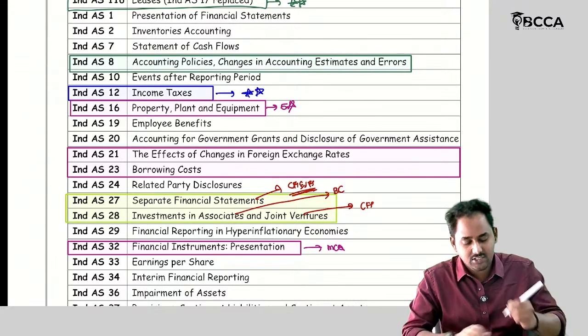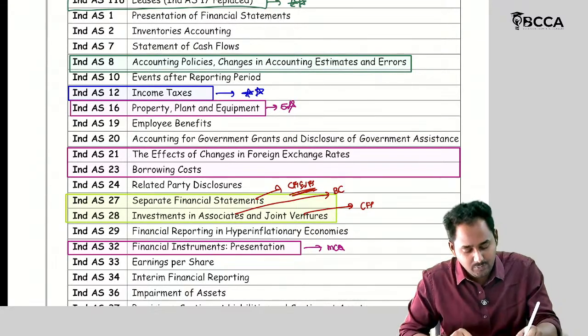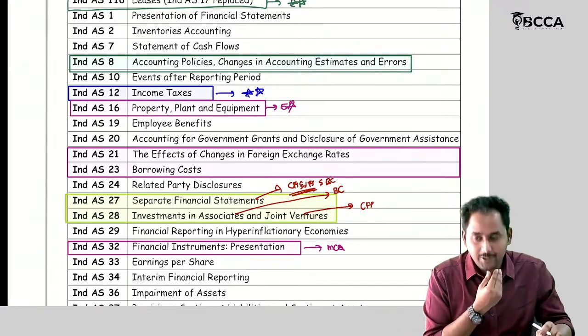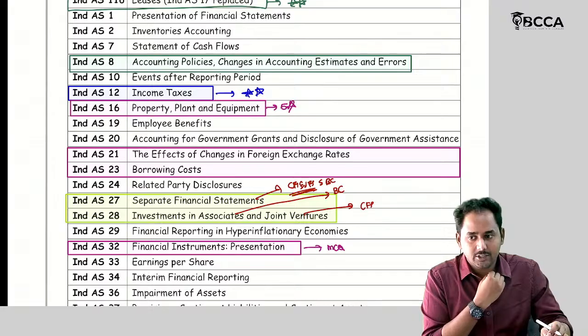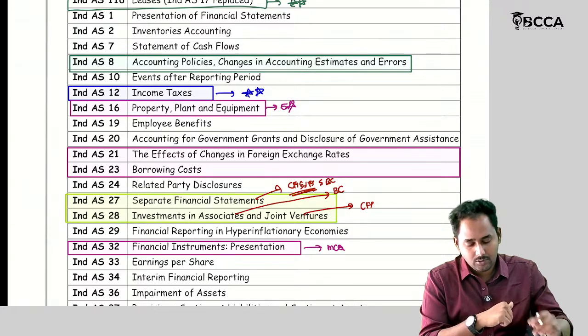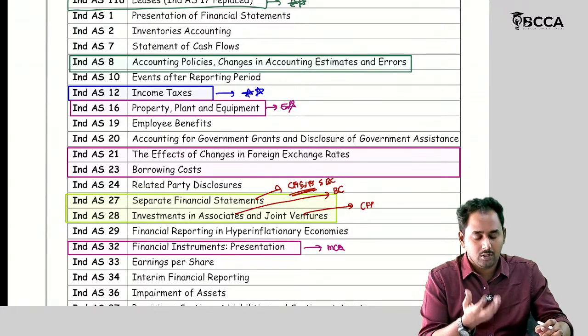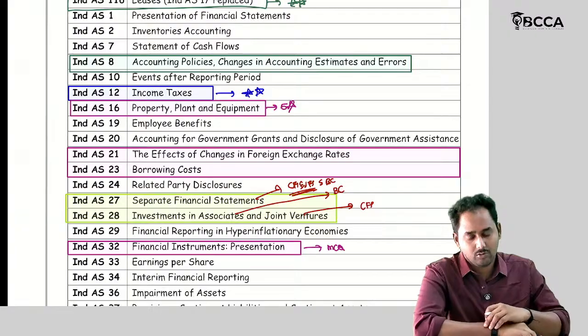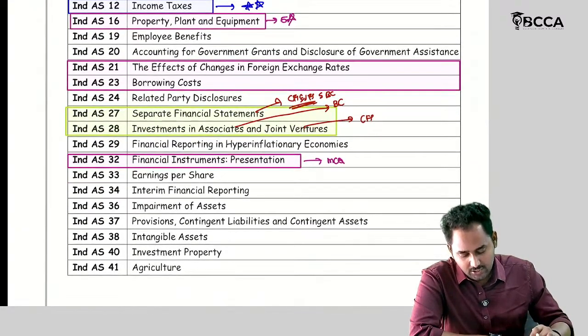We are discussing CFS and SFS as well as BC also. That's why I told you before, business combinations and consolidated financial statements are inseparable. So you should have the knowledge of Ind AS 103 business combinations if you want to solve the problems of the CFS also.